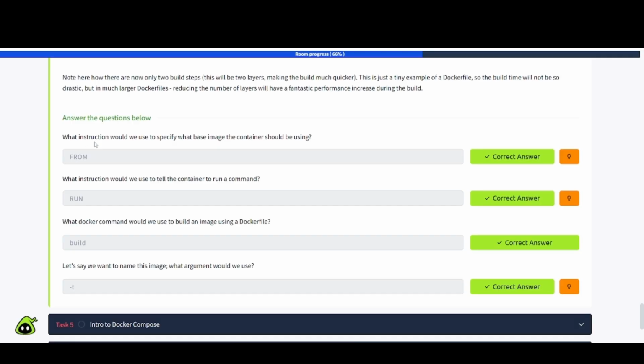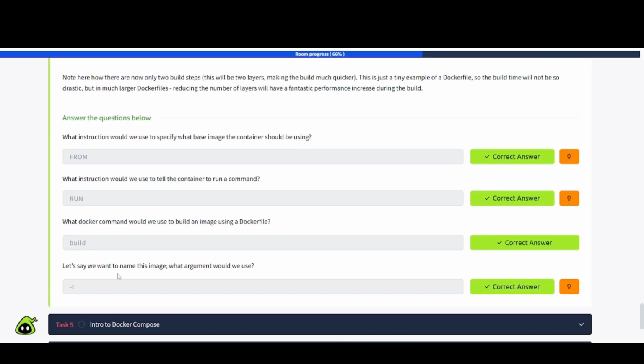Let's take a look at these questions. What instruction would we use to specify what base image the container should be using? Well, that's going to be the FROM. What instruction would we use to tell the container to run a command? That's going to be the RUN. And then what Docker command would we use to build an image using a Dockerfile? That's going to be build.